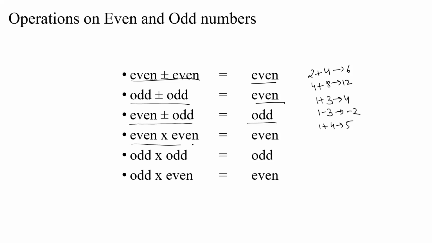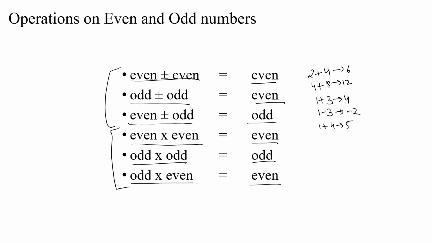If you multiply two even numbers, you get an even number. If you multiply two odd numbers, you get an odd number. If you multiply an even and an odd number, you get an even number. So basically, in multiplication, if at least one of the numbers is even, then the result is going to be even. Only when both the numbers that are being multiplied are odd will you get an odd result.